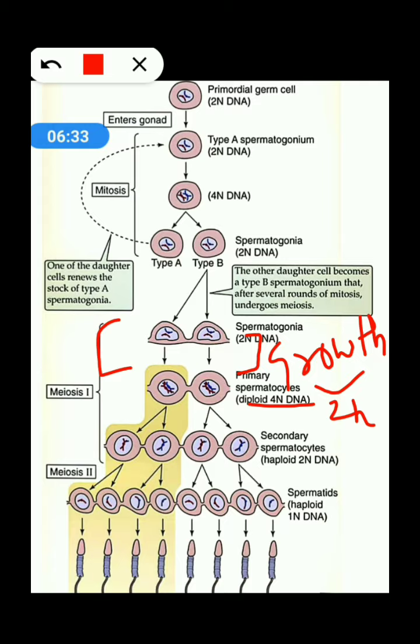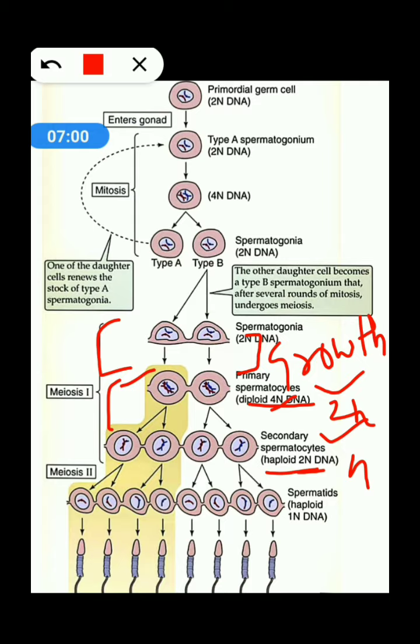It is still diploid in nature, or you can say 4N DNA. Fine. Now this primary spermatocyte undergoes meiosis 1 and produces the secondary spermatocytes. Now it is haploid in nature. This is 2N in number, or you can say 4N has converted into 2N DNA, or you can say N number.